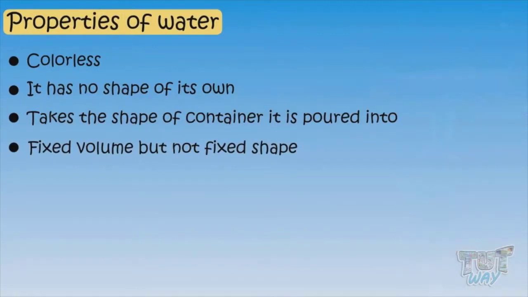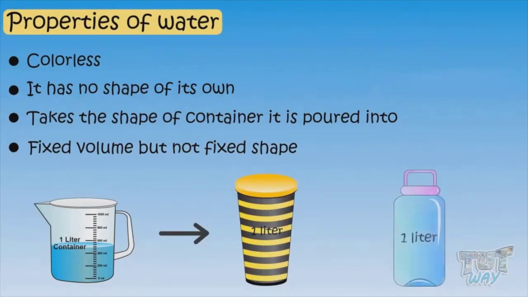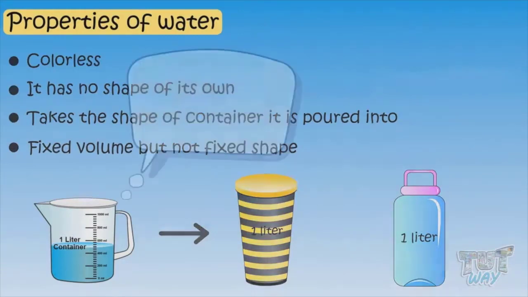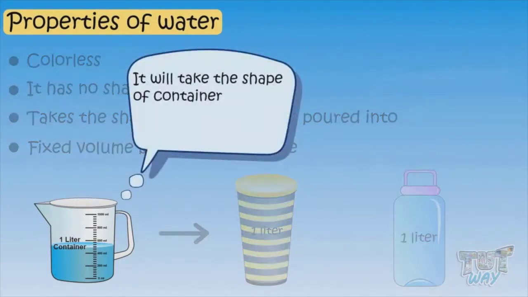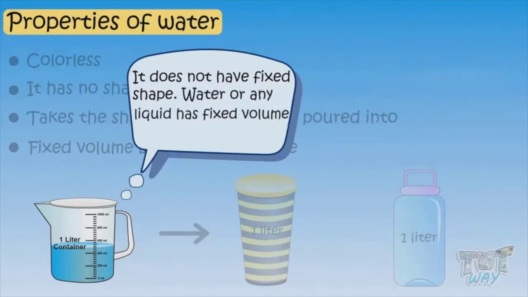If you have 1 liter of water, it will remain 1 liter of water, no matter in which container you keep it. So its volume is fixed. But it will take the shape of the container in which you keep it. That is, it does not have a fixed shape. So water or any liquid has a fixed volume, but not a fixed shape. Now let's see other properties of water.